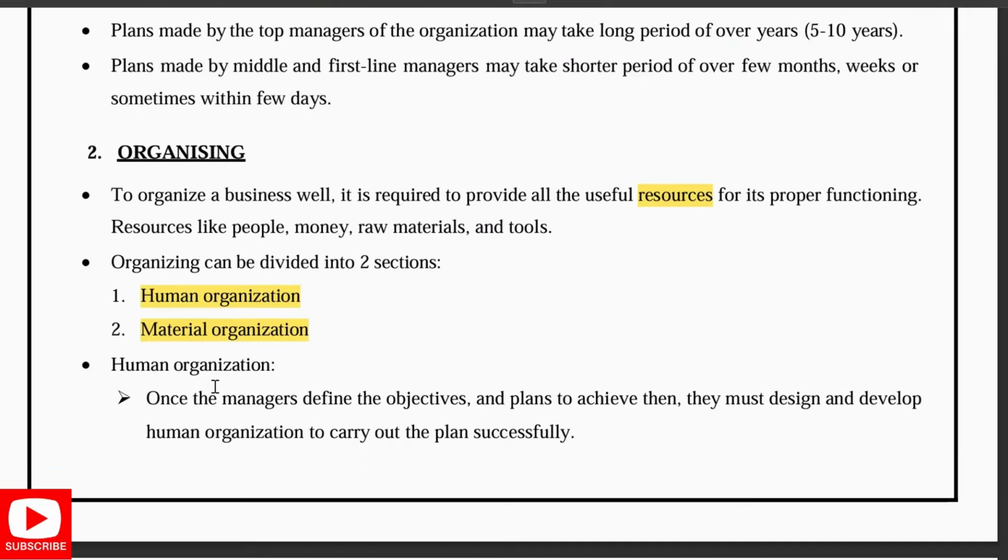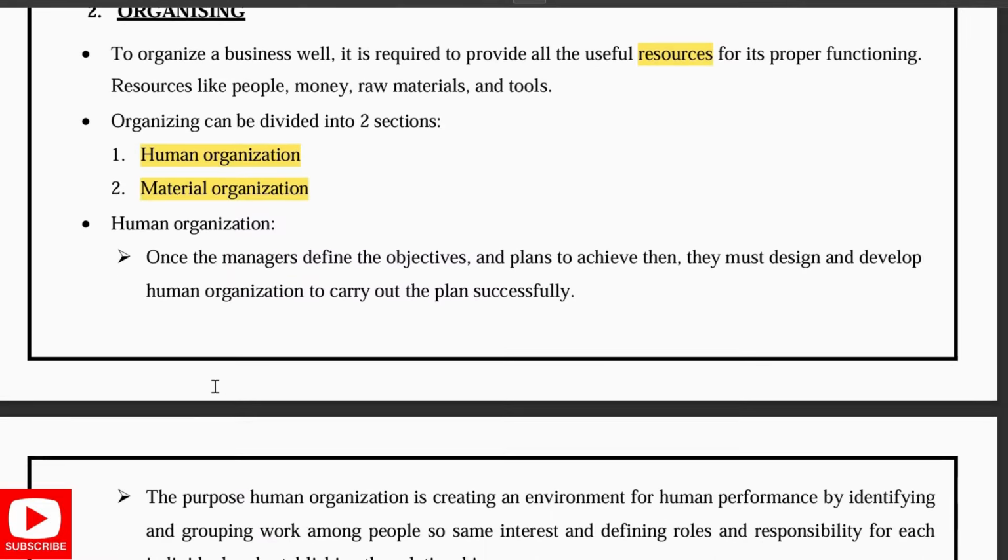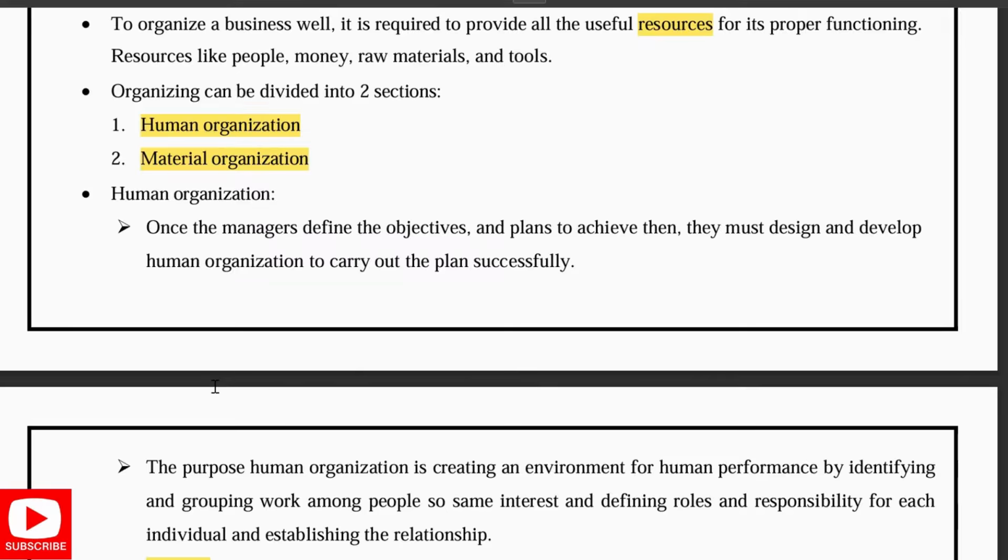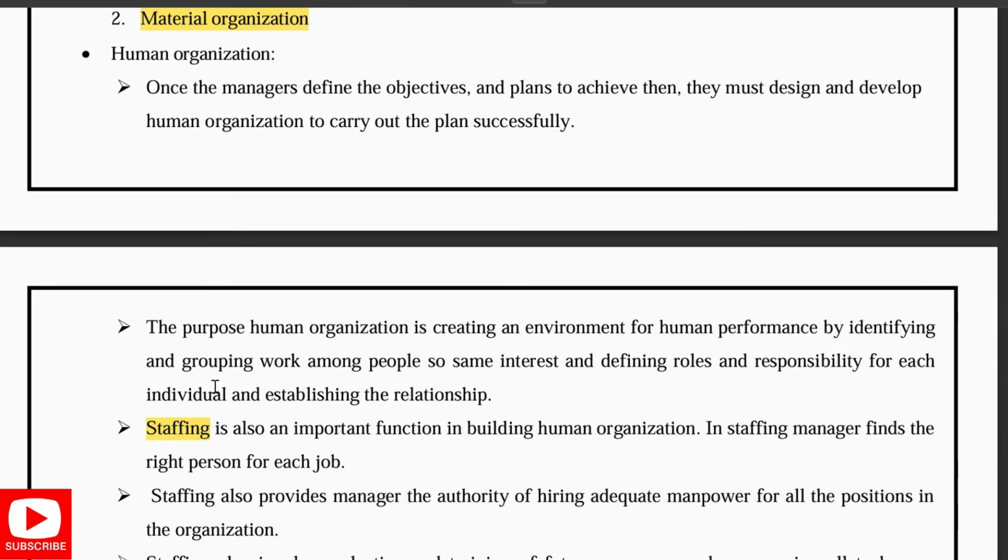Next is organizing. Organizing is nothing but providing all the useful resources and ensuring their proper functioning, like money, people, raw materials, and tools. Again, we are dividing it into two sections. One is human organization and the other is material organization. Human organization: once the manager defines objectives, those plans have to get executed. To carry that out, we need some humans to plan and work efficiently. So the purpose of this is creating the environment for the humans so that they perform by identifying the group of work among the people of same interest, directing roles and responsibility for each individual, and establishing the relationship.